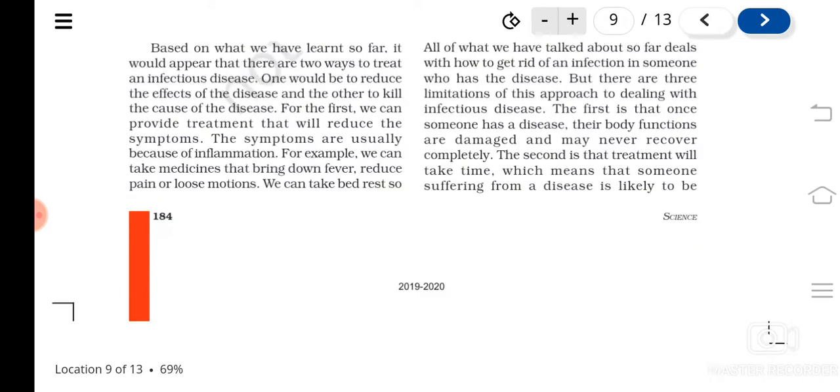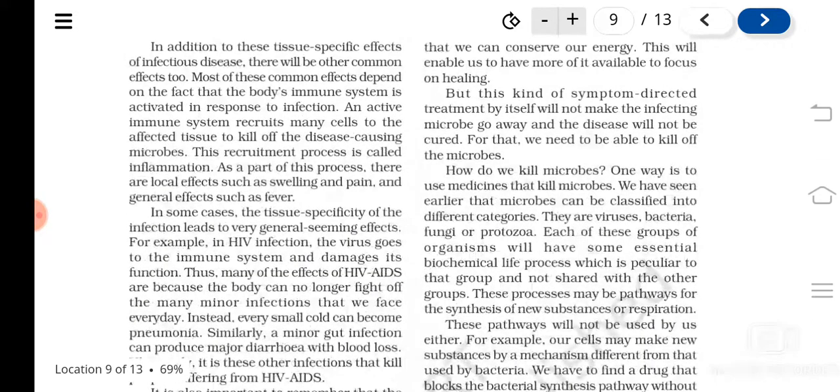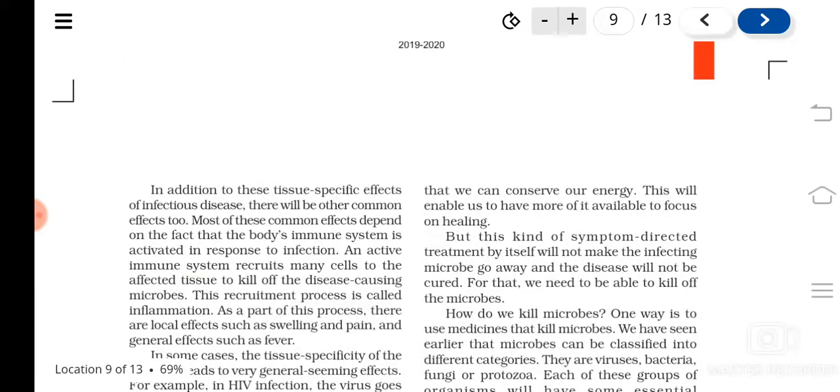And why is it said to take rest? When we are taking rest, we can conserve energy, and this energy can be used for fighting the microorganism, or for the healing purpose. The body can use the energy for the healing mechanism. So this kind of symptom directed treatment is one approach. Symptoms should be reduced. Now when corona comes, you might have heard that we have to take paracetamol if high temperature is there, or we have to take rest.